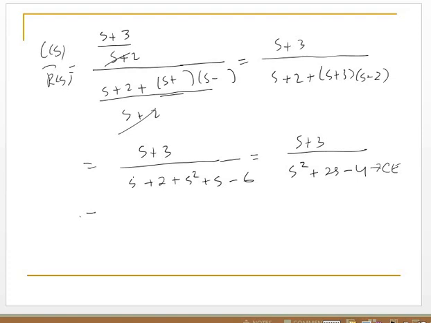In order to determine the poles, this CE equal to 0. It means S squared plus 2S minus 4 equal to 0.